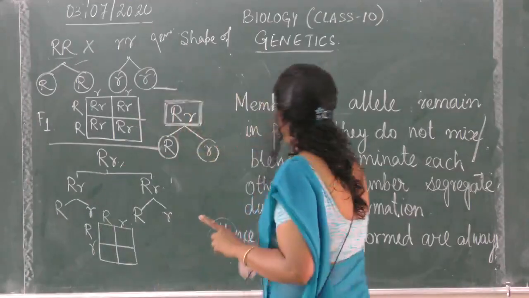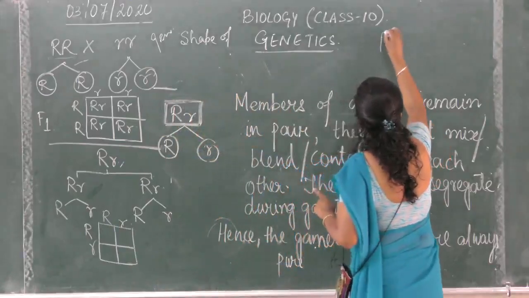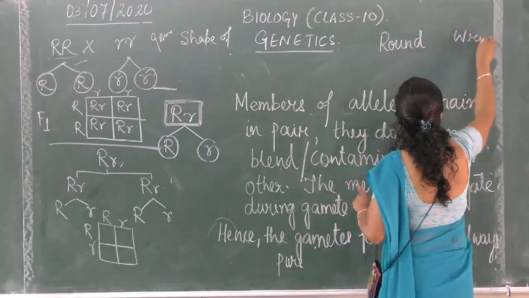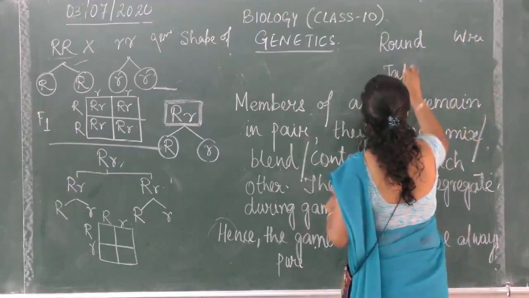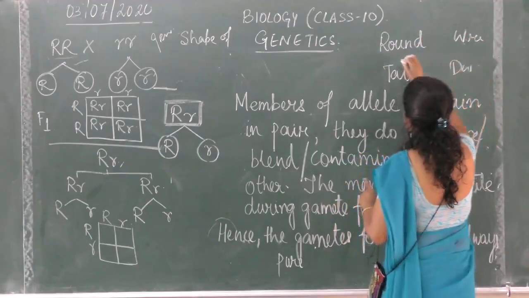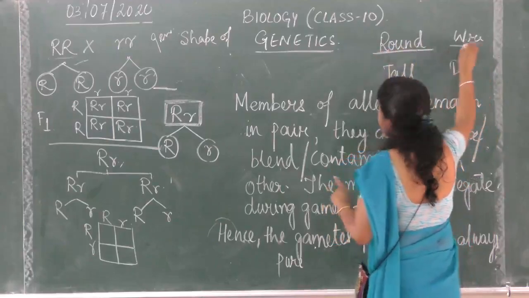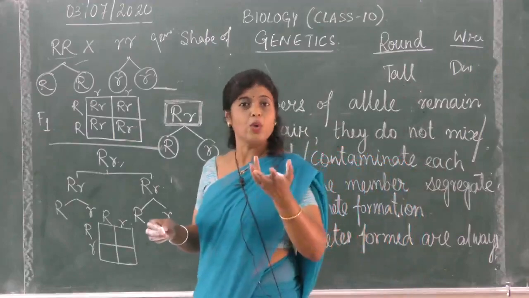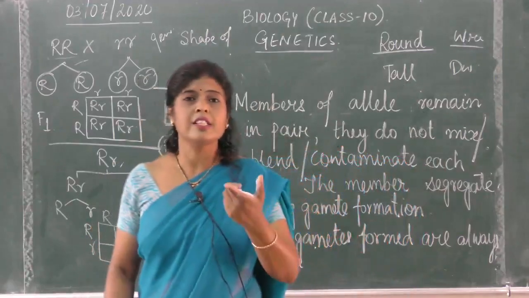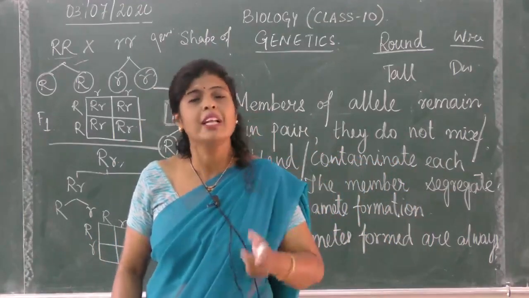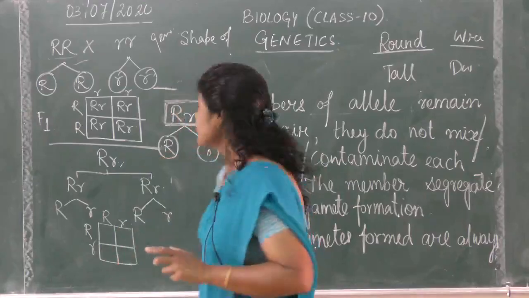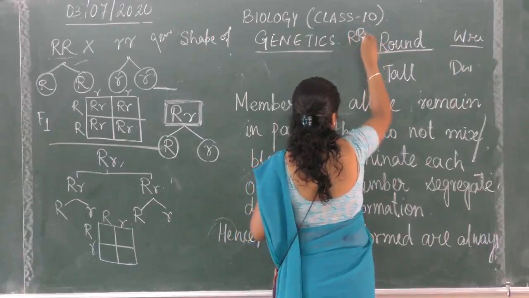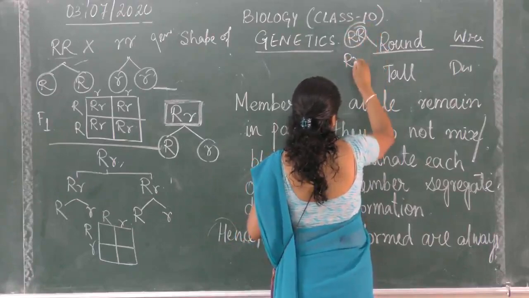Pure breeding means, suppose we are taking round and wrinkle, or tall or dwarf, whatever. The wrinkle, the recessive character, is always pure. I told you in the previous class that a recessive character is expressed only when it is in homozygous form. So a pure breeding plant should be RR. It should not be capital R, small r.